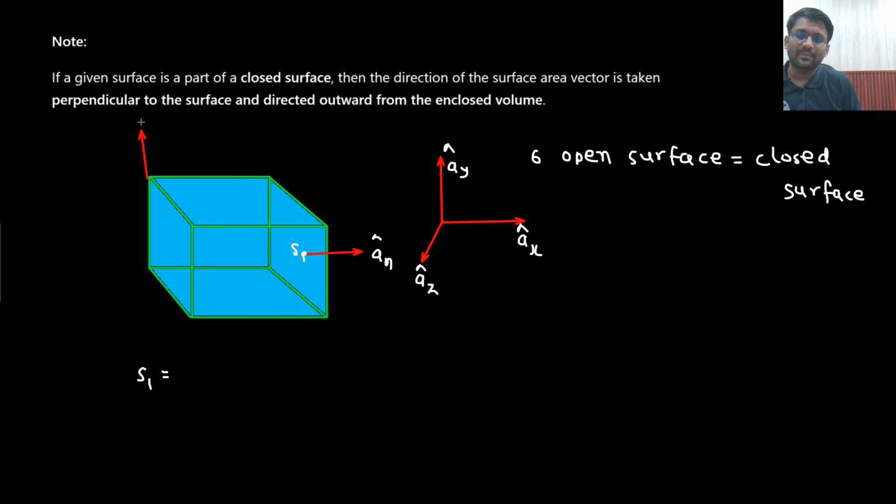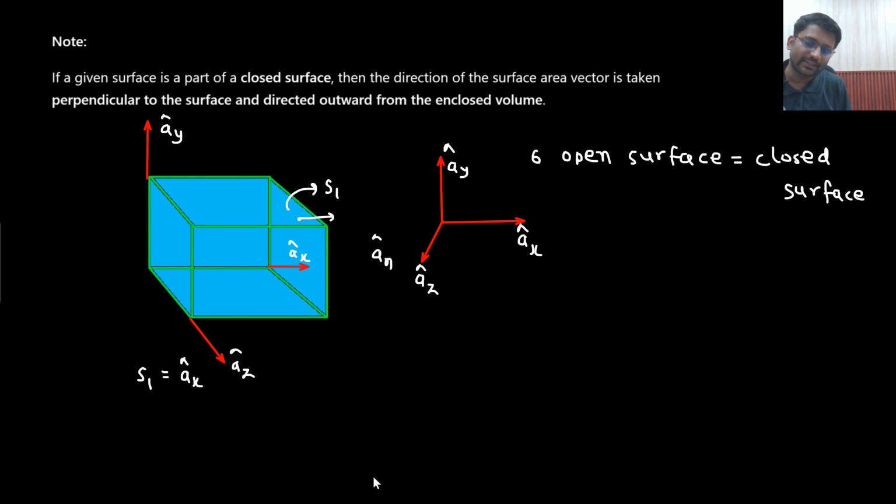Now for the surface S1, what is the direction of surface area? That is ax cap. Now the surface S2.